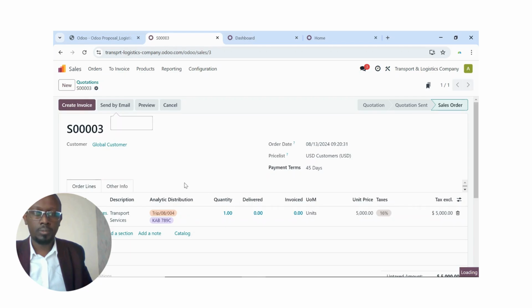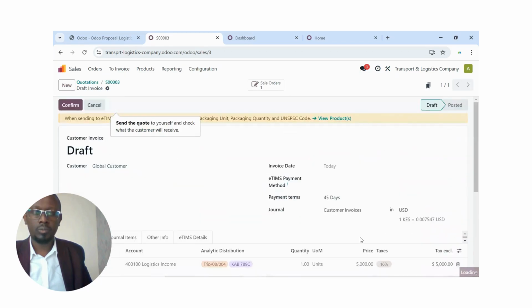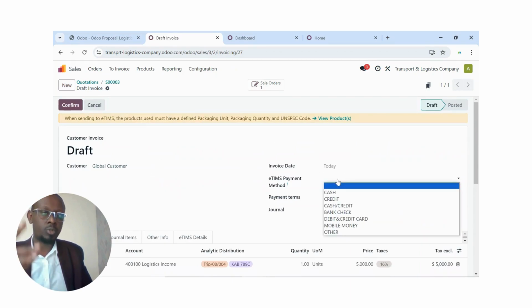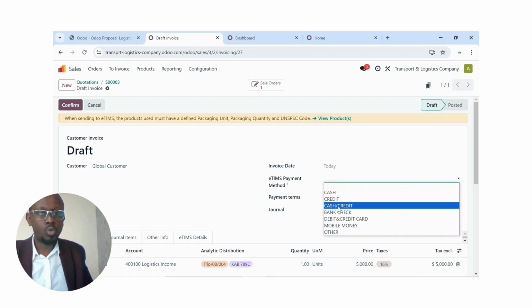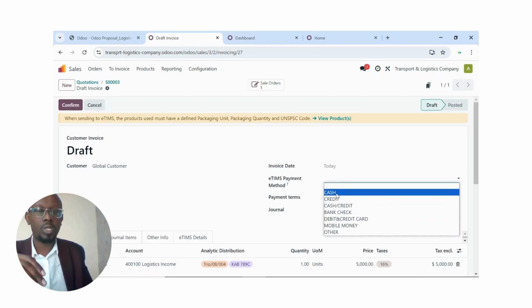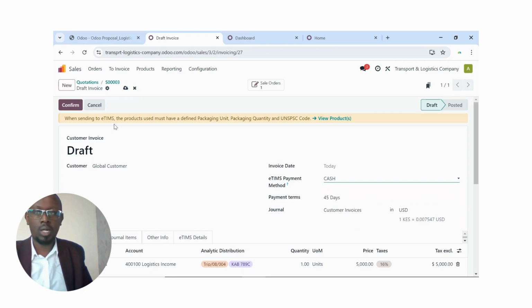It's loading. They are done. So again, now I'll come here. Of course, the system is already mapped to eTeams. So you'll choose what methodology they will use to pay you. So let me just pick maybe cash for now, and then I confirm.